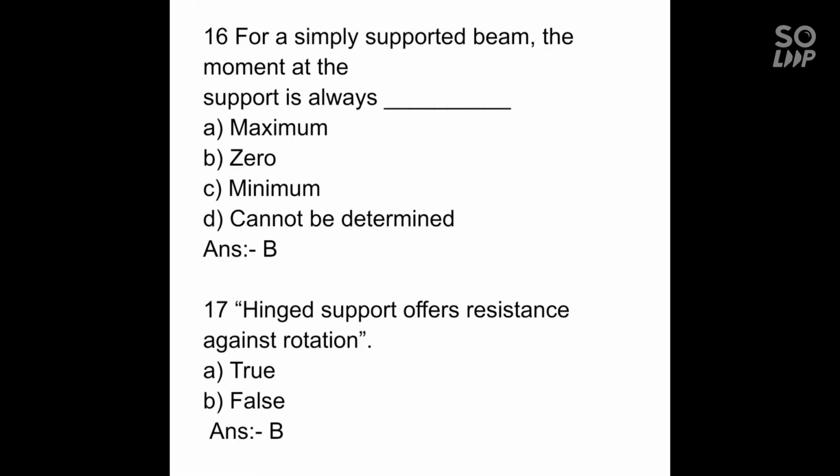Fixed. 16. For a simply supported beam, the moment at the support is always A. Maximum, B. 0, C. Minimum, D. Cannot be determined. Correct option is B. 0. 17. Hinge support offers resistance against rotation. A. True, B. False, and the correct option is B.